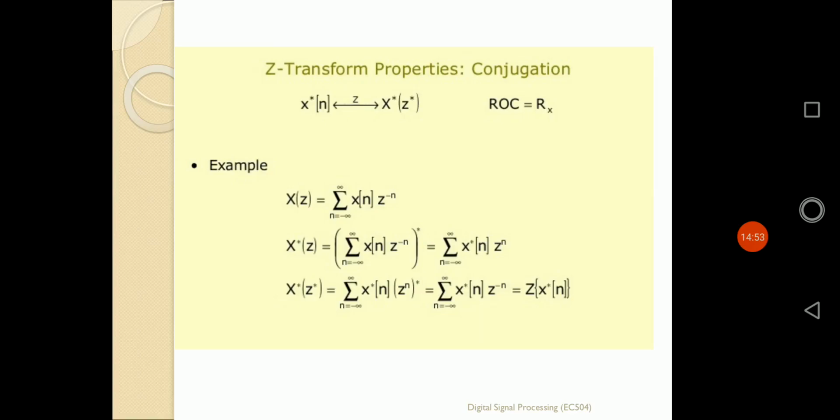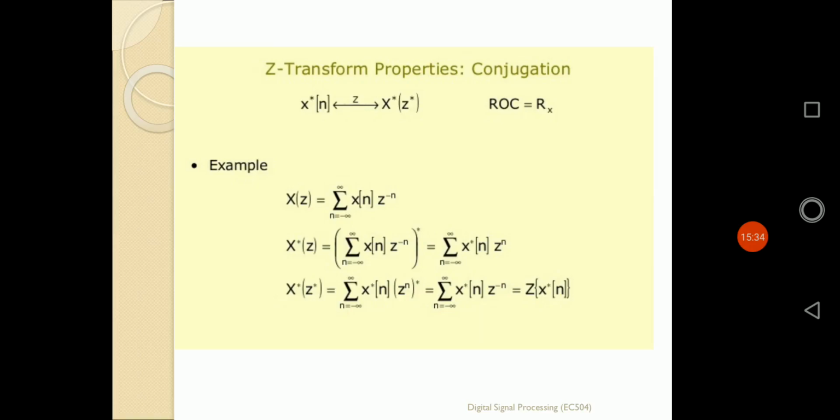It will simply be the conjugation of X of z with respect to the conjugation of z also. That means it is defined as X conjugate within brackets z conjugate. So conjugation is not only applied on z, but also on the overall z transformation. That means if we apply the conjugation property on a discrete time sequence, the conjugation is applied on the z transformation, not only on z but on X of z also.